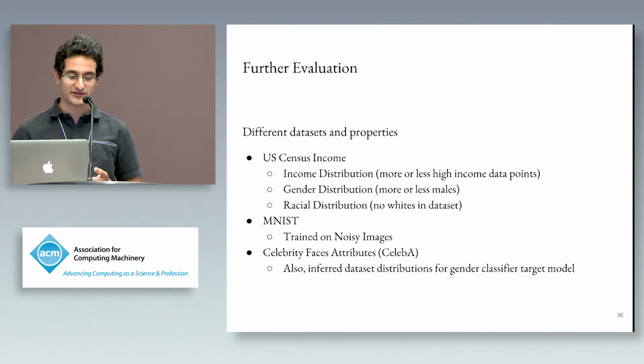This is a slightly different attack in the sense that this is also a sort of environment. You can think of it as trying to infer some competitive advantage that a particular model producer might have used, training on noisy images to make more robust models. We also inferred some other dataset distributions for the CelebA dataset, but I've not shown them here. You can see those in the paper.